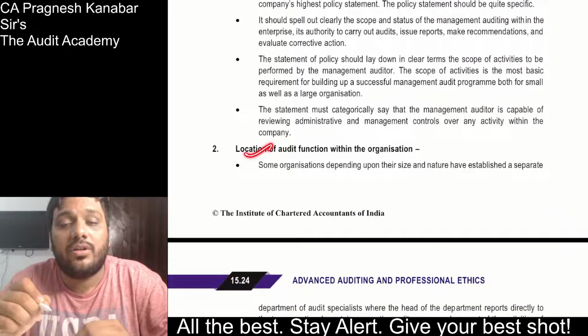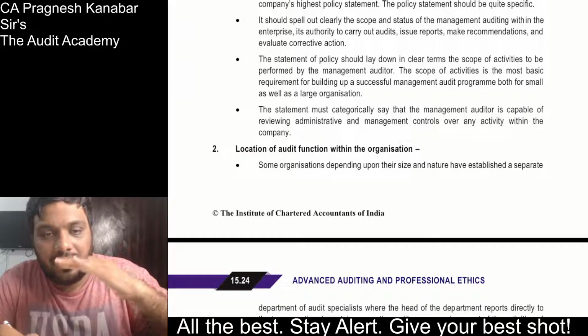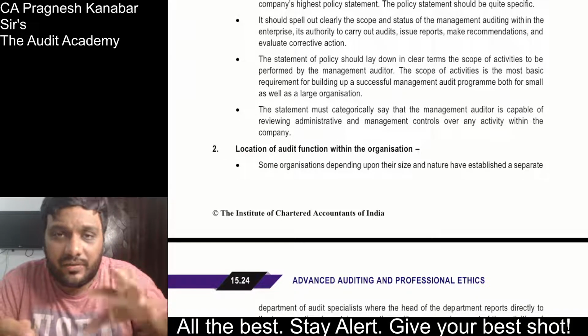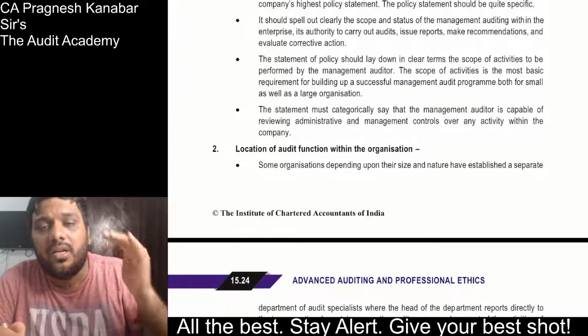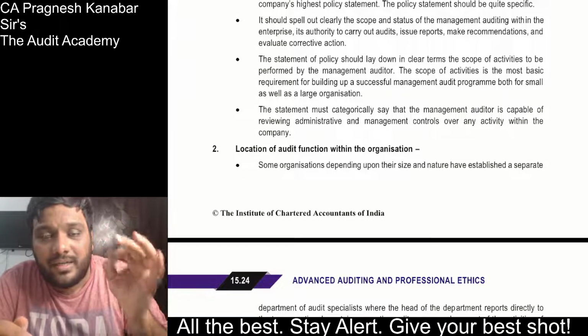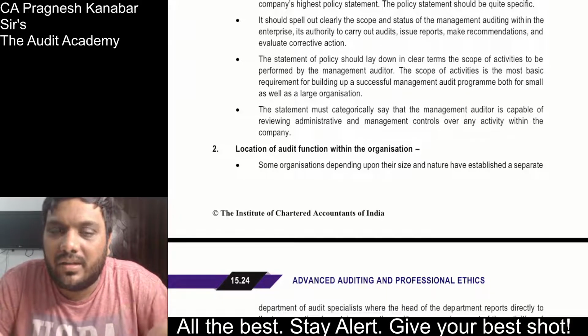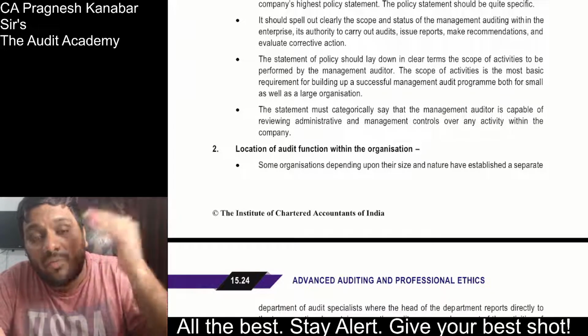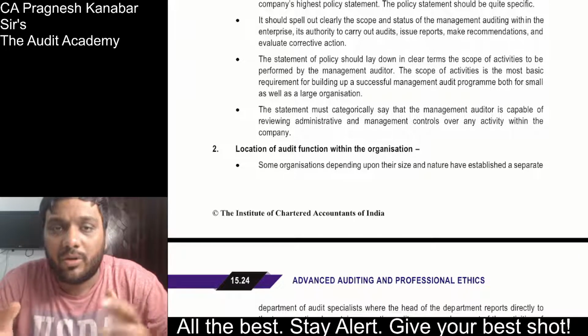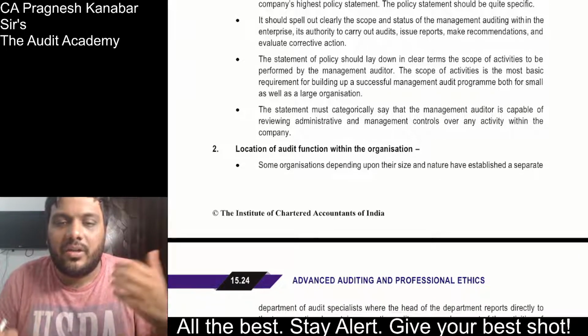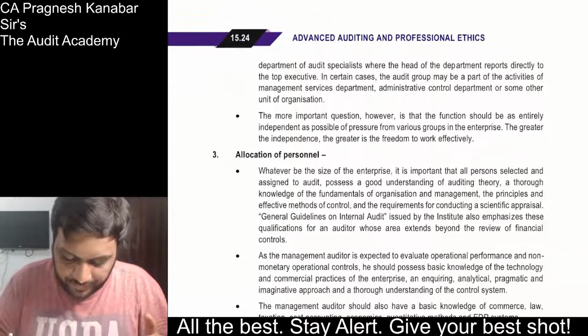Then the location of the audit function. You should be located in such a manner in the organization structure. If it is internal staff doing management audit, you should be located so that you are independent and free from pressures, and you should not be given executive responsibilities, otherwise there will be conflict of interest. You should not have too many managers above you to report to, because you are the management auditor.